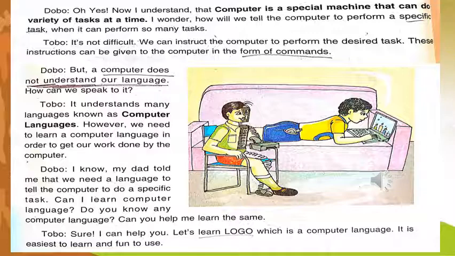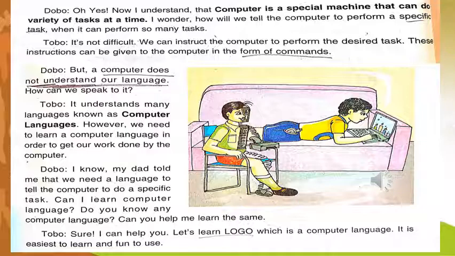Then Dobo says, oh yes, now I understand that a computer is a special machine that can do a variety of tasks at a time. I wonder how we will tell the computer to perform a specific task when it can perform so many tasks. Then Tobo says it's not difficult. We can instruct the computer to perform the desired task. These instructions can be given to the computer in the form of commands. Then Dobo says, but a computer does not understand our language. How can we speak to it?